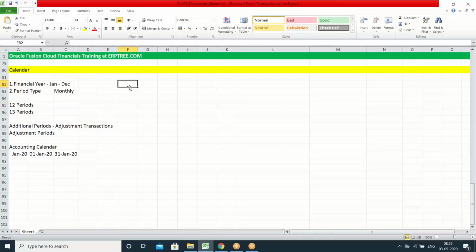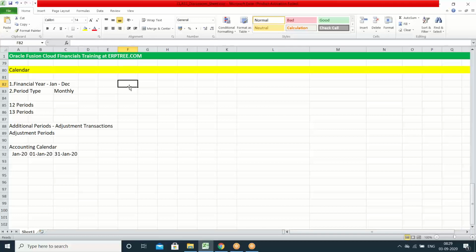Say for 2 countries the financial year is Jan to December only. The same one calendar you can use for 2 countries. If the financial years are different, you have to create separate calendars.